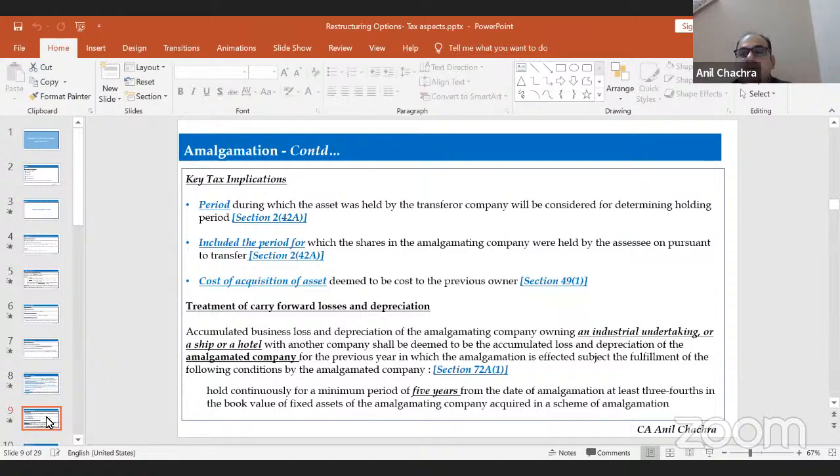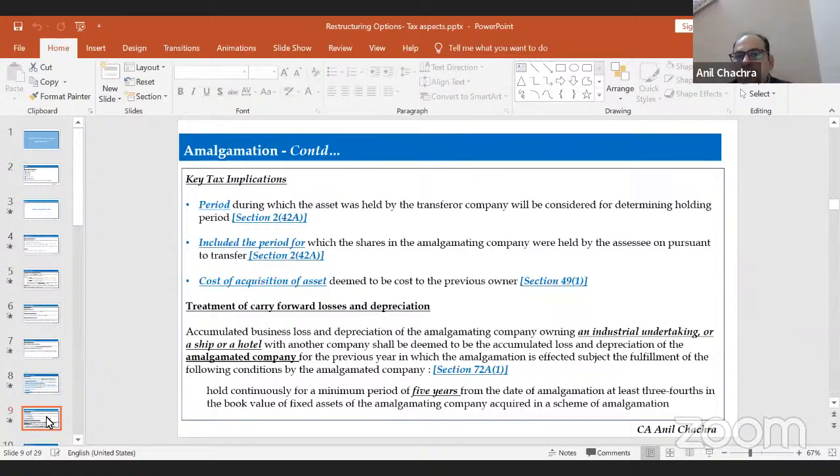But section 72A will apply, which states that all types of losses or depreciation can't be carried forward by the transferee company. The benefit of carry forward of losses by the transferee or amalgamated company will be available only when you meet the section 72A conditions.